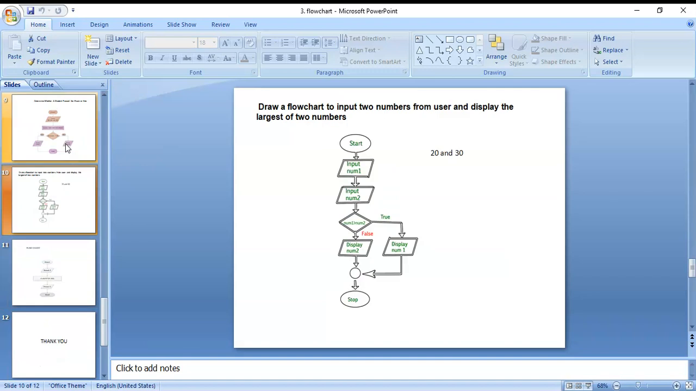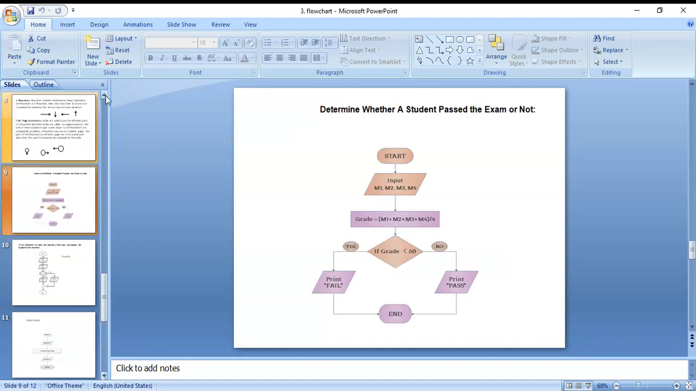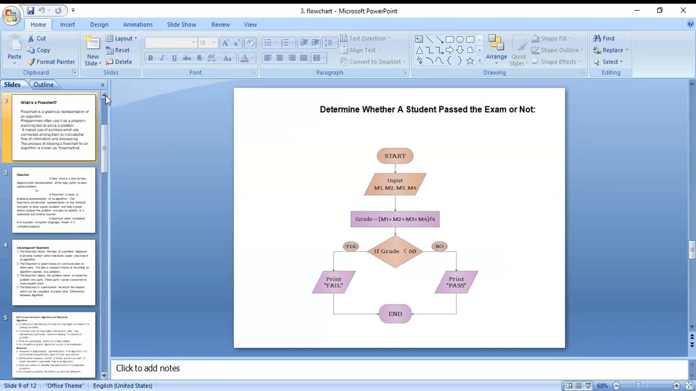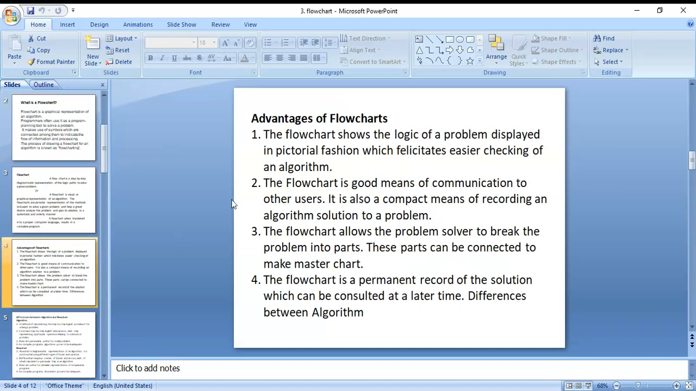Next, these are the flowcharts. What is the importance of flowcharts? A flowchart is the logic of a problem displayed in pictorial fashion. When another person sees a flowchart, they can also identify which problem it is, and they can also solve that problem. That is good communication.